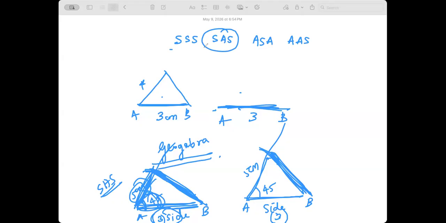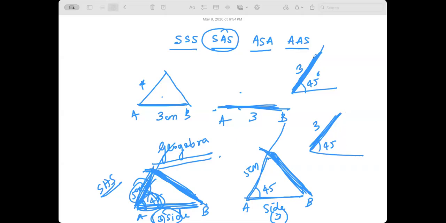Okay, so it's nice to try each of this using GeoGebra. I don't have the time to do that in class, but you guys can try it out. Similarly, have two angles. Let's say I'll draw a line segment. It doesn't have to be any size. I am making the angle, let's say, 45. Now this side is constant. I'm going to make a line segment of exactly the same, 3, 3. This is 45, I draw another.